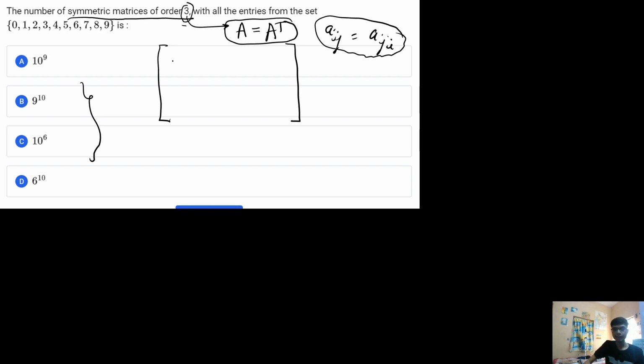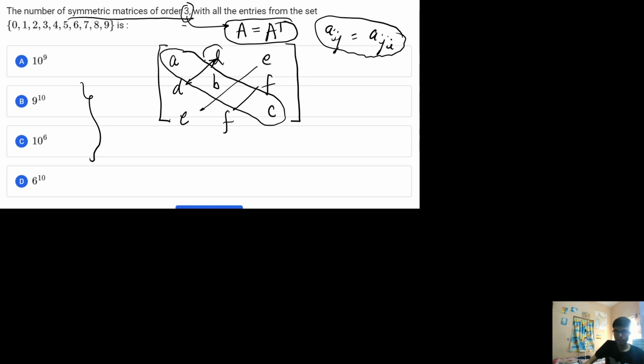Now if I write these elements in terms of unknown values, A, B, C as the diagonal elements, and D, E and F for the other positions, then the symmetric position of D will be D, of E will be E, and of F will be F. In this fashion, the only unique values are these particular values.